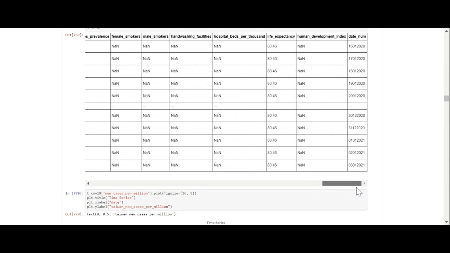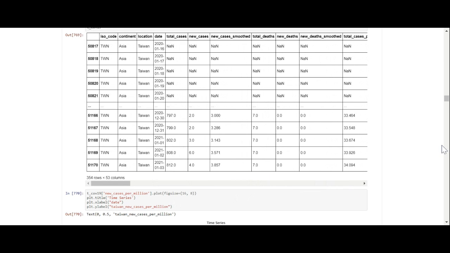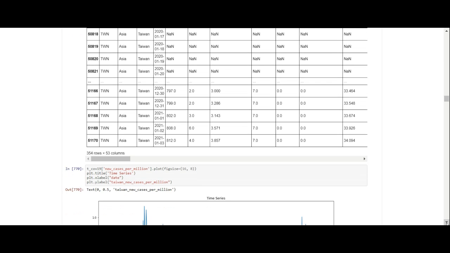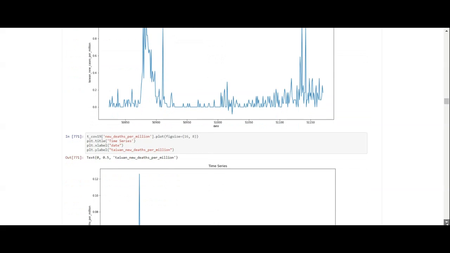Hospital beds per thousand, they didn't give that information. And that's one of the problems with this data set, that they're not giving all the information. They give some information, but they don't give all of it. So it makes it difficult to predict.